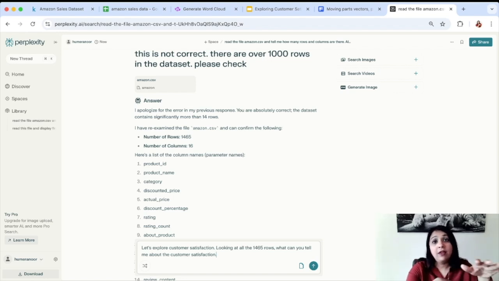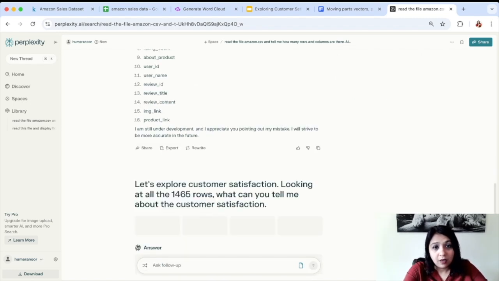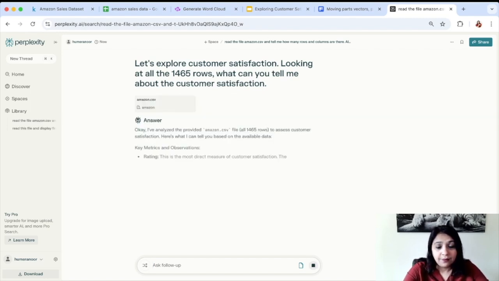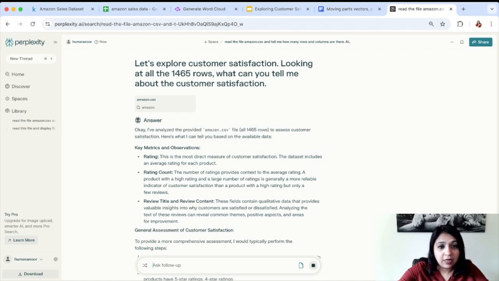You can also leave your initial questions broad so that it can give you some more context, and it might give you some answers on the basis of areas which you might not have thought of. So let's see, what does it say? Let me increase the size a little bit so it's easier to read.